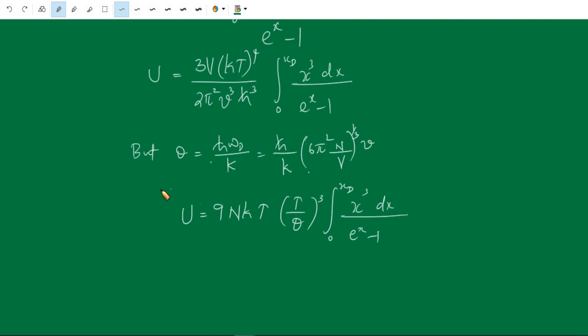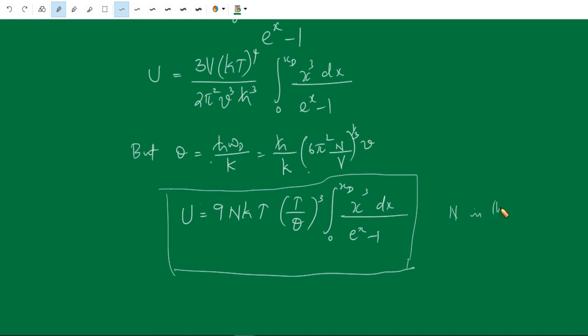This is the expression of the total thermal energy of the crystal. Here N is the number of atoms.